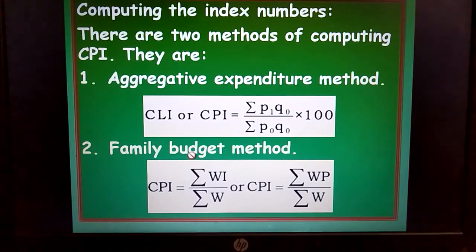And another one is there, that is the family budget method. The formula goes in this way. Consumer price index number is nothing but sum of WI divided by sum of W. It is based on weights. That's why W is given. For different kinds of items, different kinds of weightages will be there. For example, to run a family, many items may be purchased by that particular family. As I have said, different items will be available in different brands and different prices will be present.